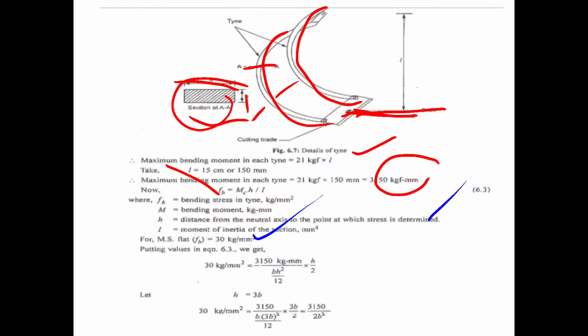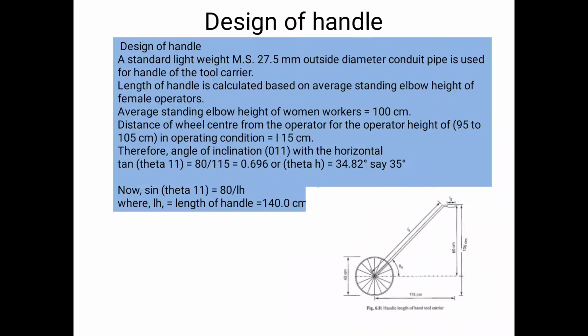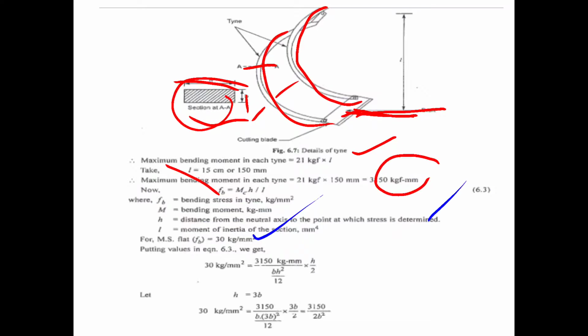Next, putting all these values, we get the final equation, that is h is equal to the square root of 3 into 3150 by 2b square. This is the equation we get when putting all the values: I, moment of inertia, bending stress, and the mild steel allowable stress, Fb.